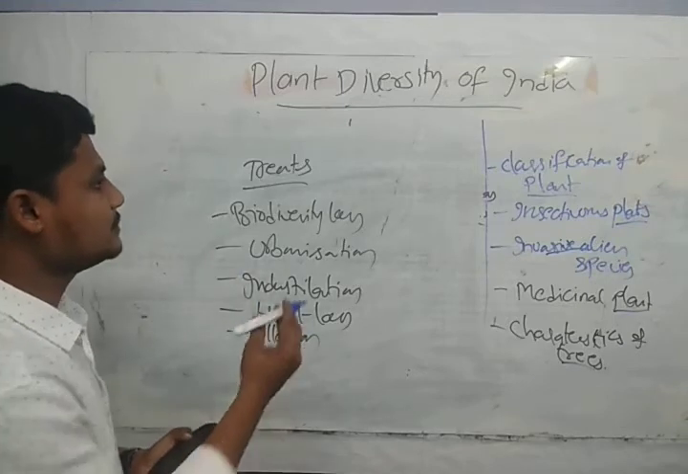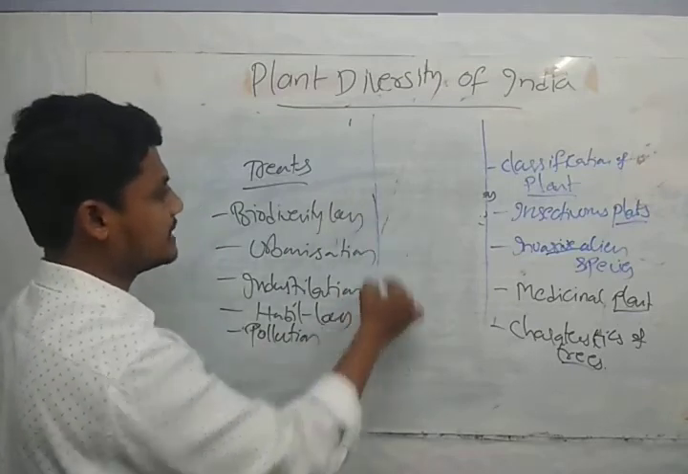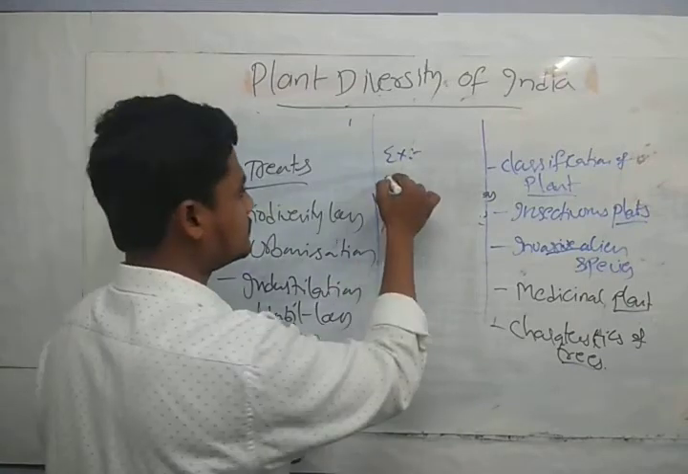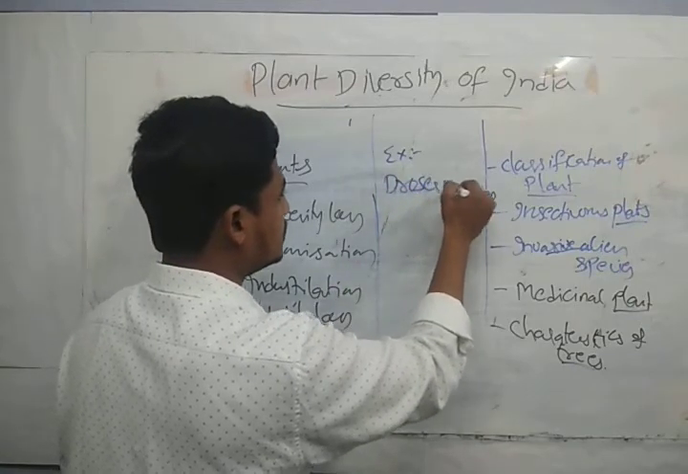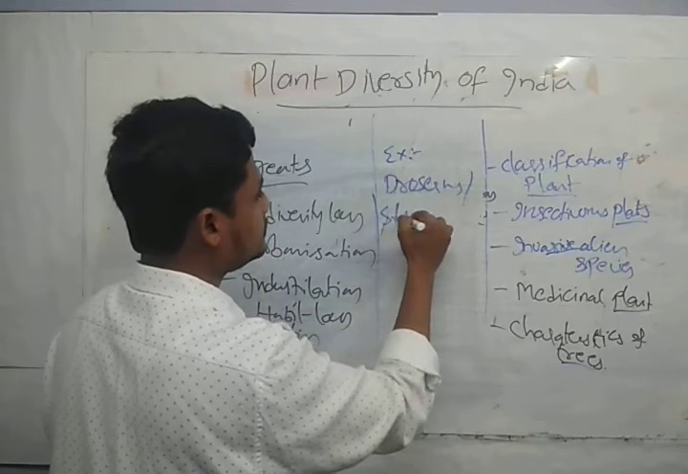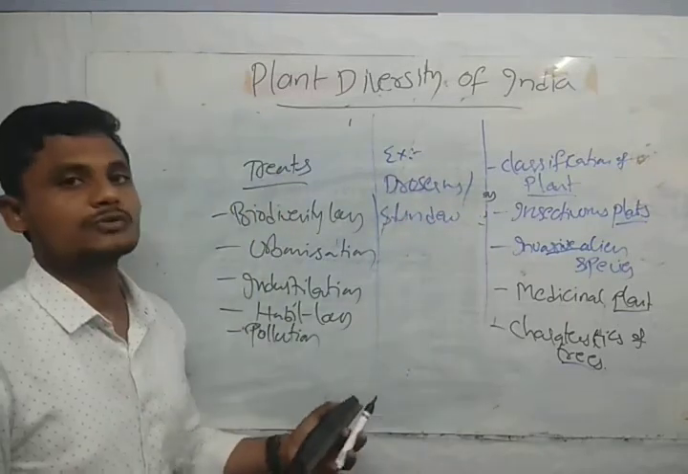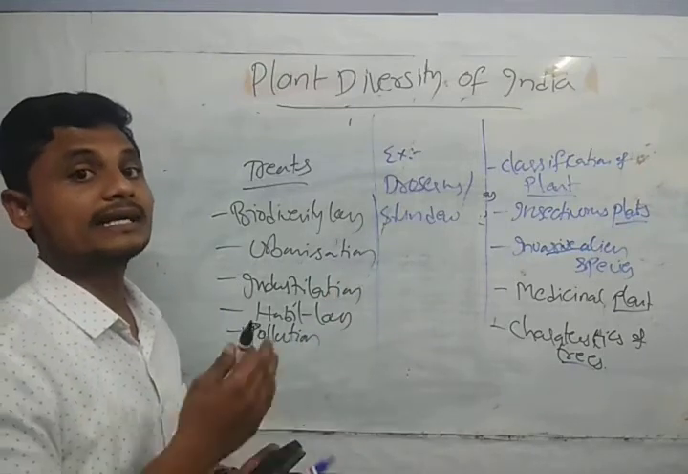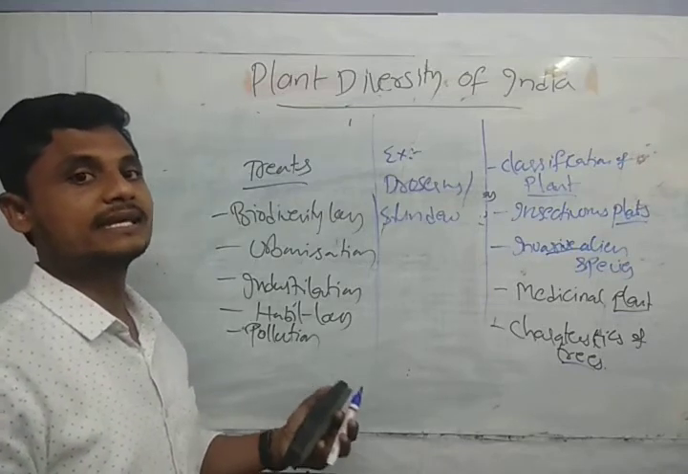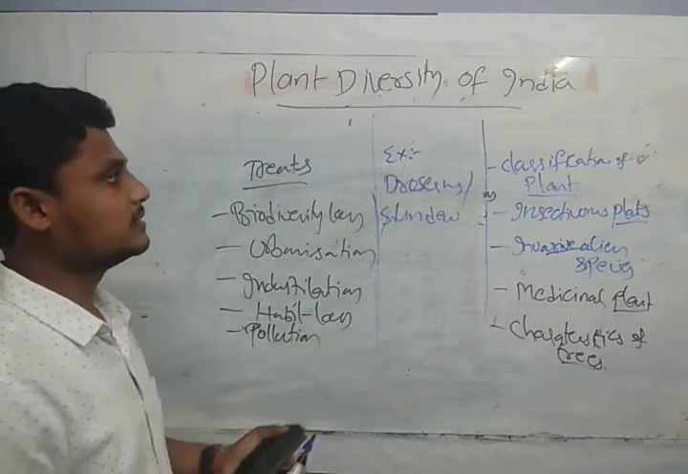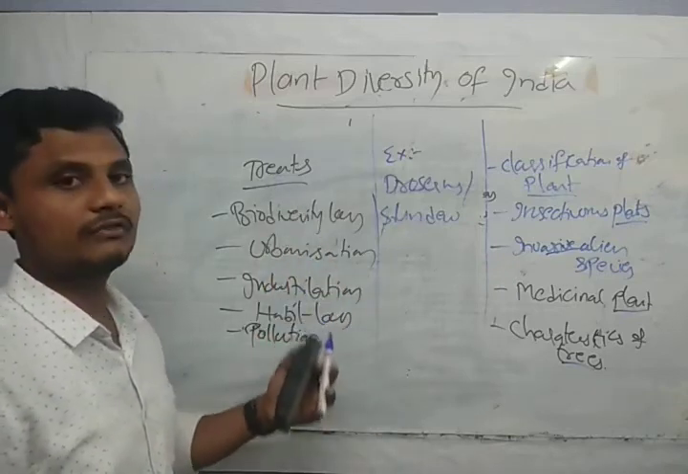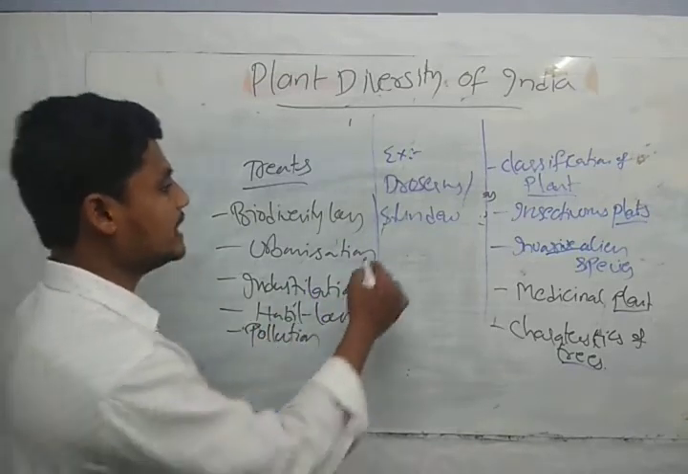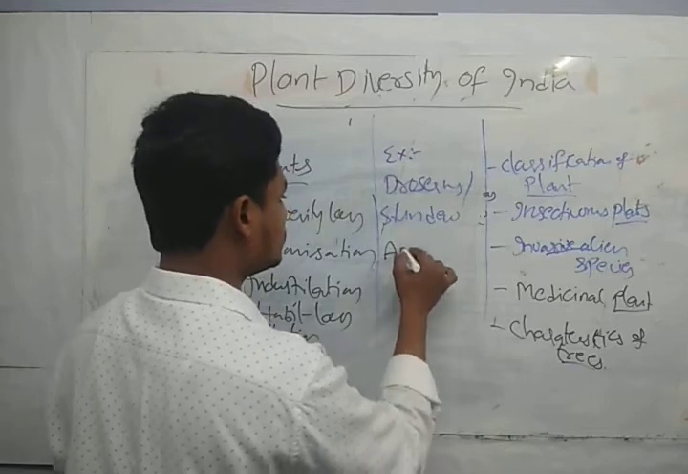Now we will see a few examples of this type of insectivorous plants. Like we have Drosera, or sundew. These plants are very useful for the curdling of milk and also in silk dyes. Drosera, the sundew.